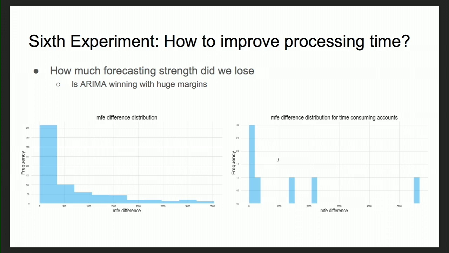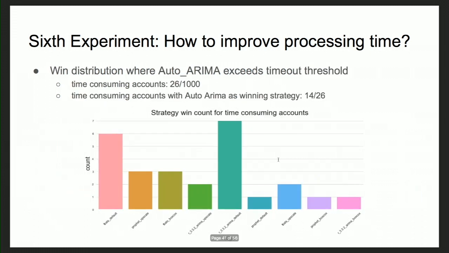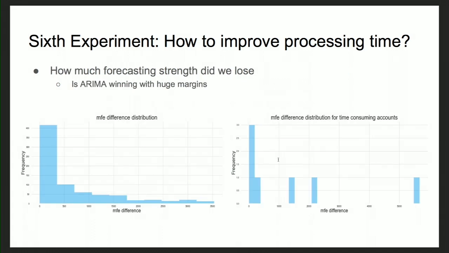So we compared the difference distribution for the cases where R auto-ARIMA was exceeding 300 seconds but was winning for those accounts. If you remember, there were 7 accounts for R auto-ARIMA with no transformation. For visualization purposes, I'm showing only that case.